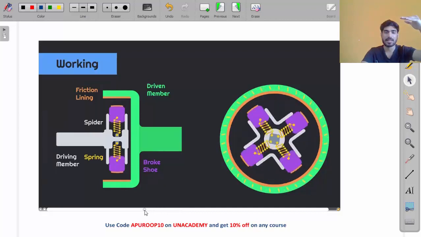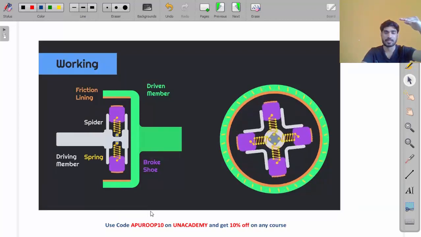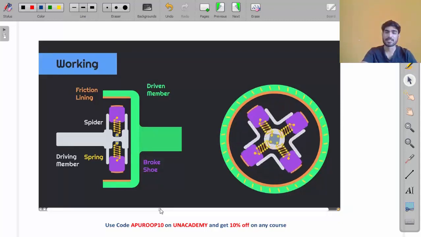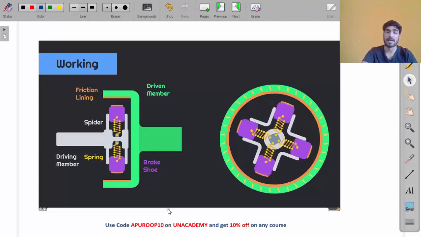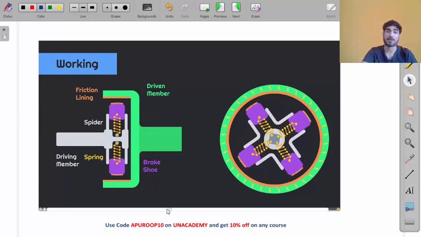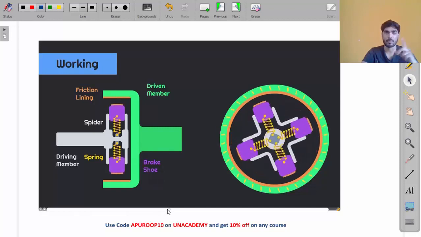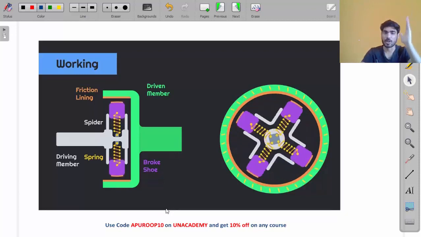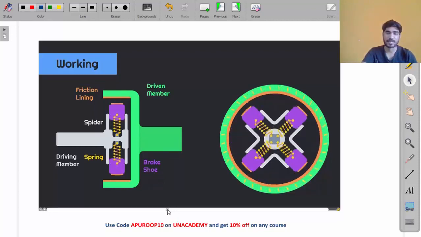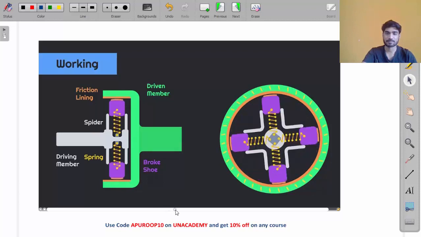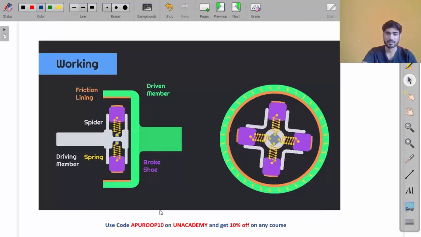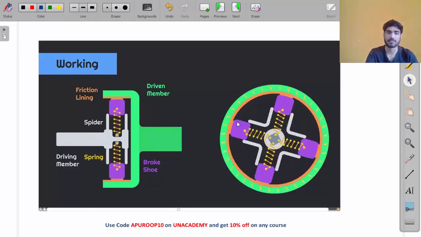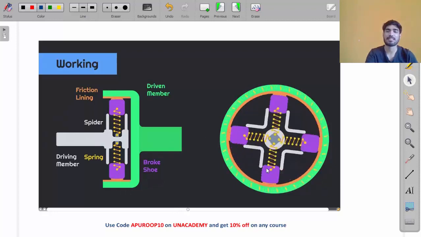See, initially this is rotating, but the speed is less, so centrifugal force is less. If you increase the speed, centrifugal force will also increase. What is centrifugal force? m r omega square. Centrifugal force is m r omega square. So if omega, the angular velocity, is increasing, centrifugal force will also increase, and after some speed, this will attach. See, it is attached now. Right now it is not attached, but as the speed increases, centrifugal force will increase and it will get attached, and the driven member will start to rotate.